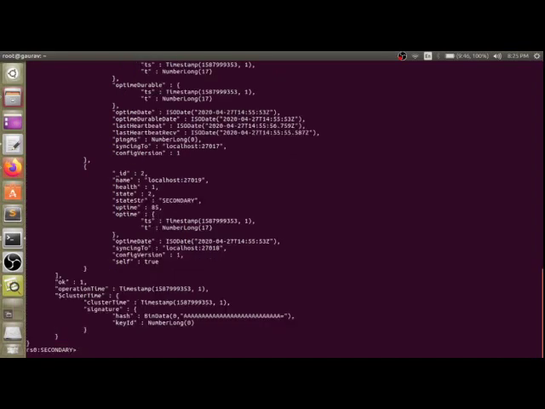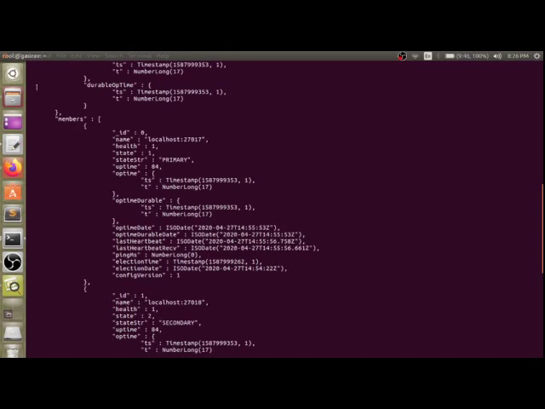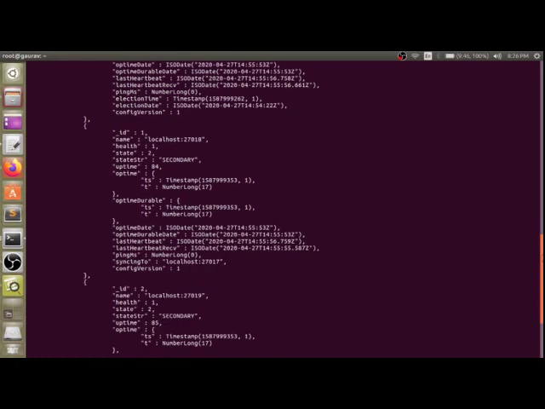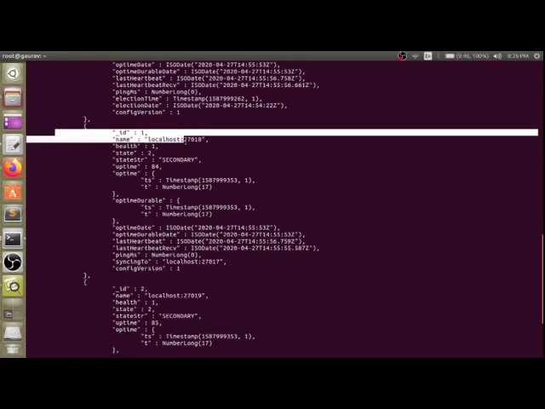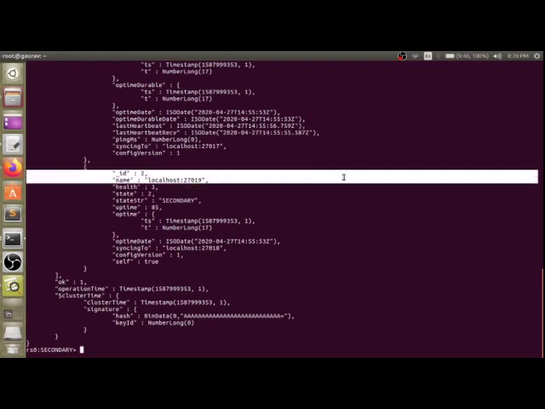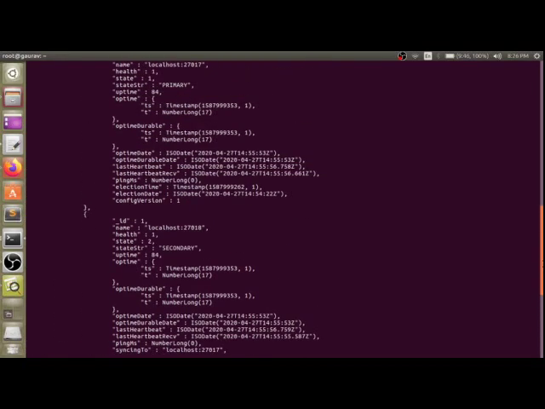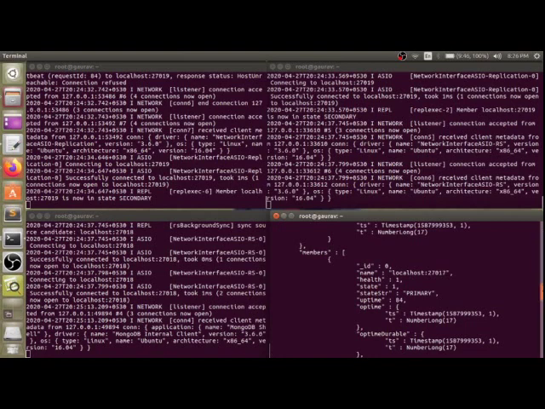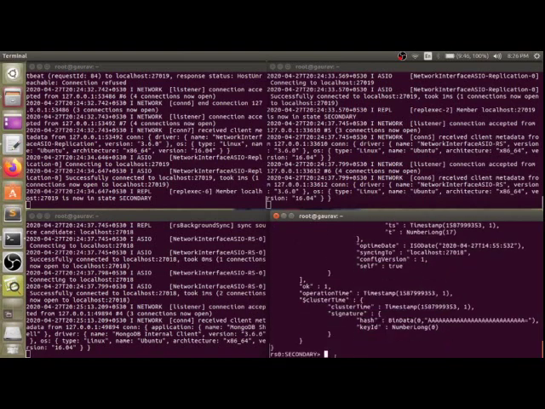We can see with the help of this. rs.status, enter. Here you can see id 0, that is our port 27017, running as the primary one. Now id 1, 27018, is running as a secondary, and id 2, 27019, is also running in secondary mode. All these replica set members work under the set named rs0. If you try to put any type of data inside a secondary, it will show that this is not a master. You have to set it as a master, but you cannot create any data in this.